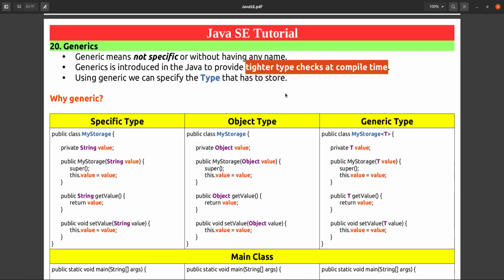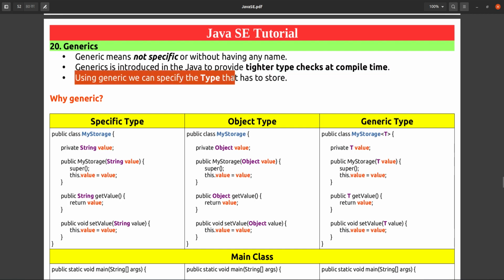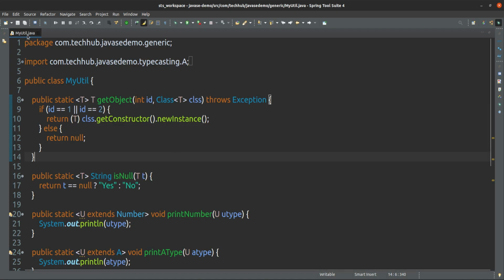It means the variable type is not specific; you can define it at compile time. That's why it is called a tighter type check at compile time. Using generics, we can specify the type that has to be stored. So let's take one example first, then we will see.